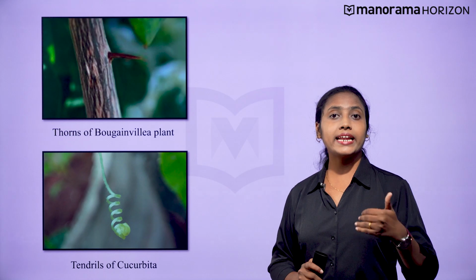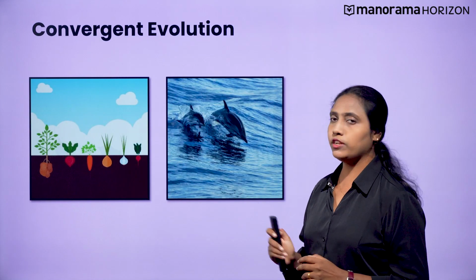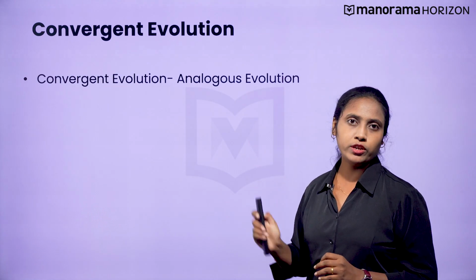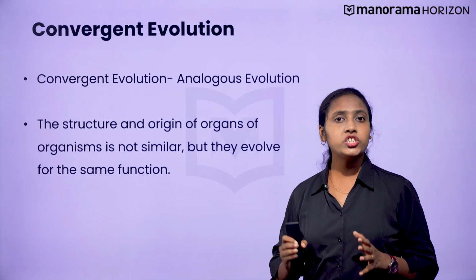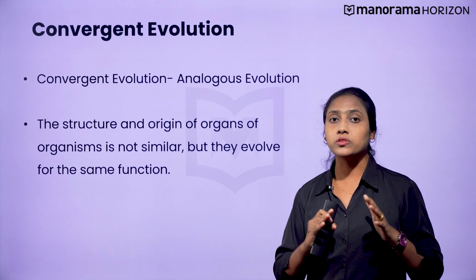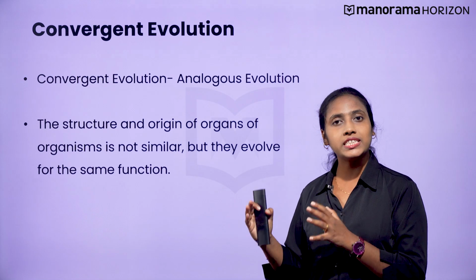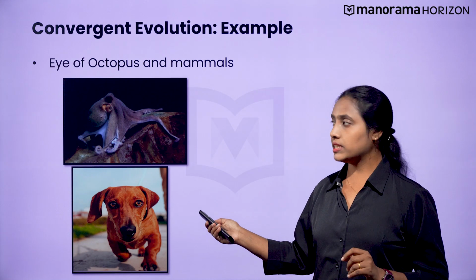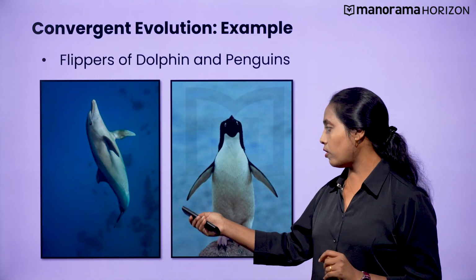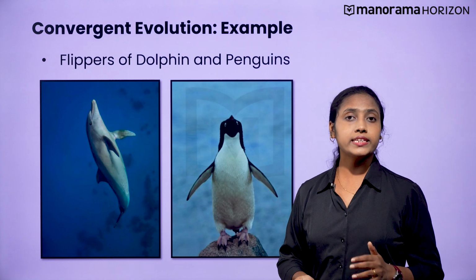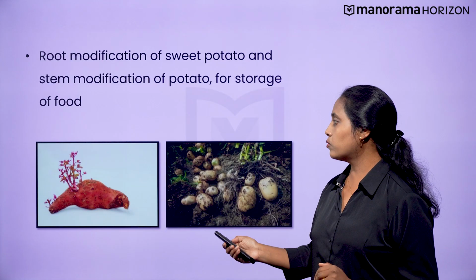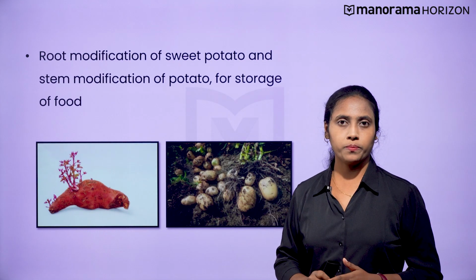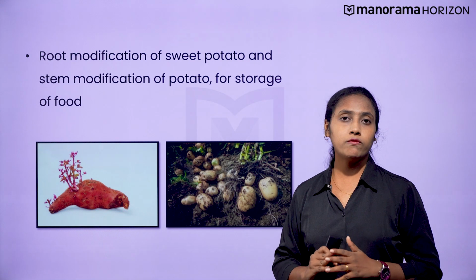Now let us understand the next type, that is convergent evolution. Convergent evolution is also known as analogous evolution. In this, the structure and origin of organs of organisms are not similar, but they evolve for the same function. For example, the eye of octopus and mammals. Another example includes the flipper of dolphin and penguins. Another example, which is plant-based, includes the root modification of sweet potato and stem modification of potato. They are modified to store food.